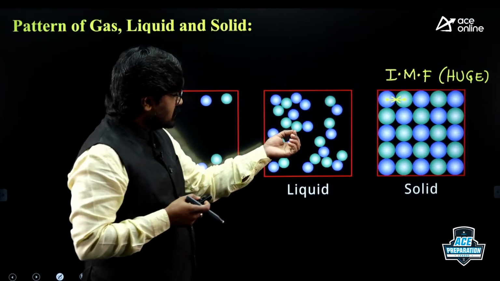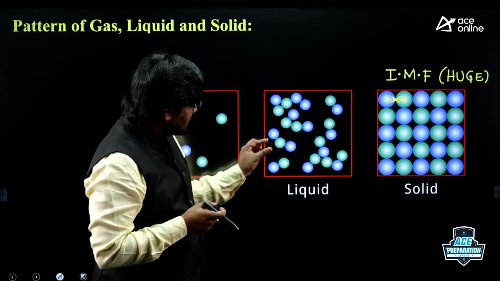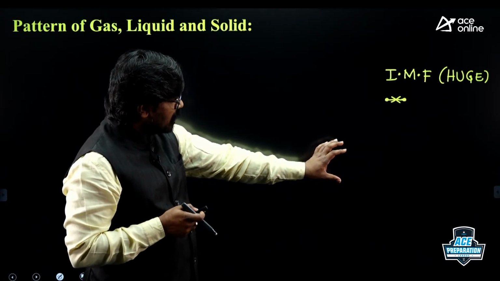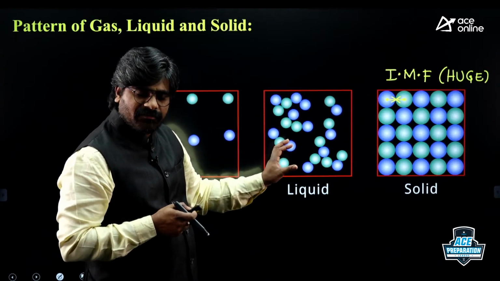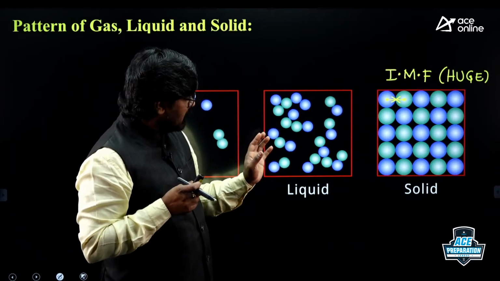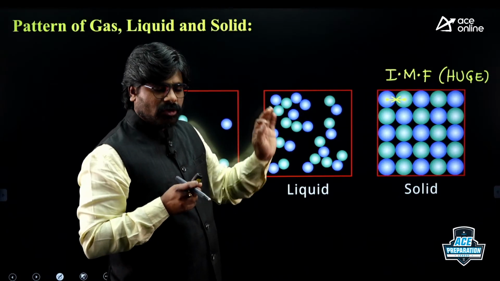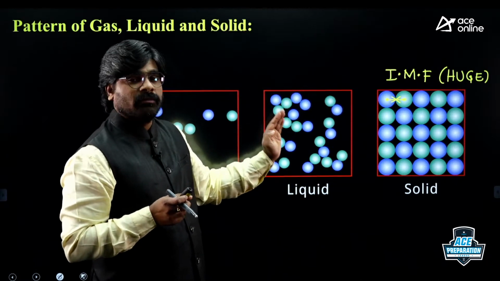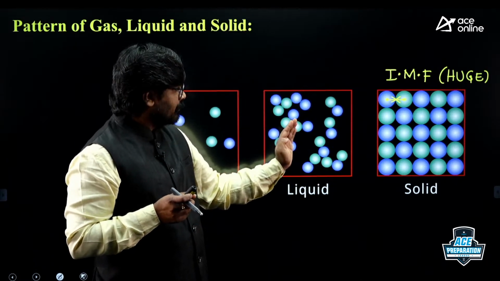In liquids, compared to solids, there is some gap. So here also there are intermolecular forces between molecules, but compared to solids, intermolecular forces are less here.